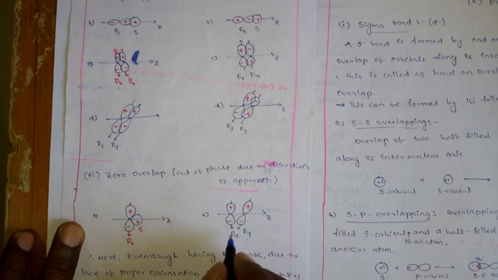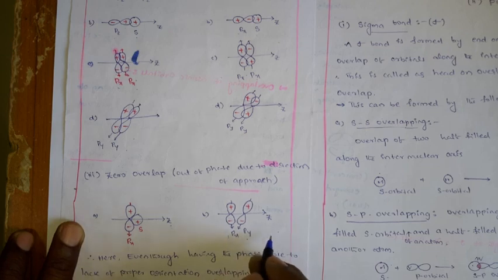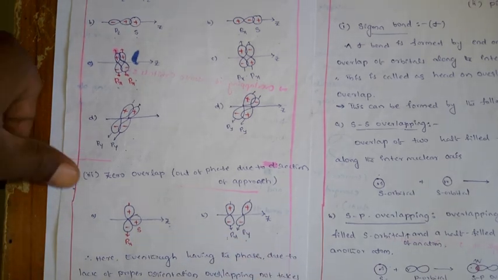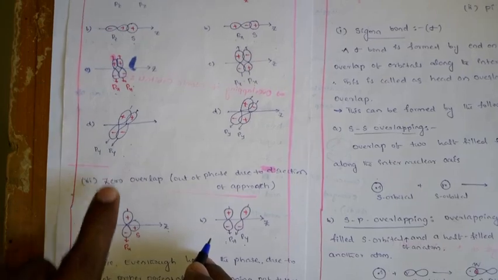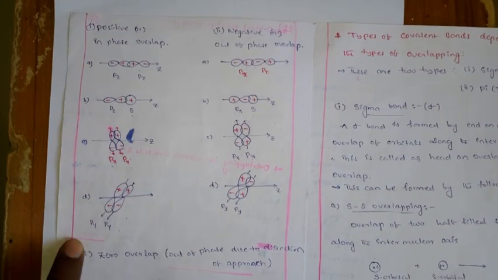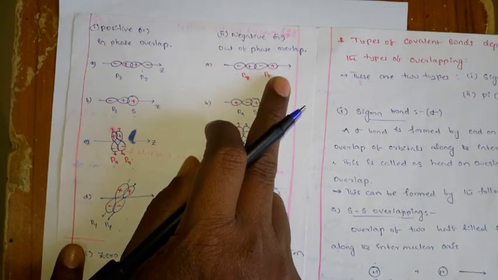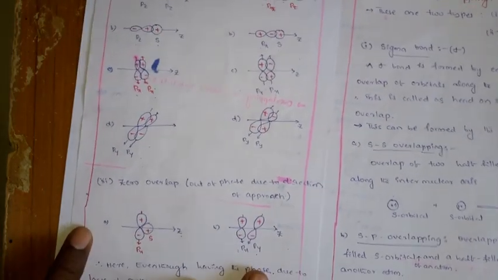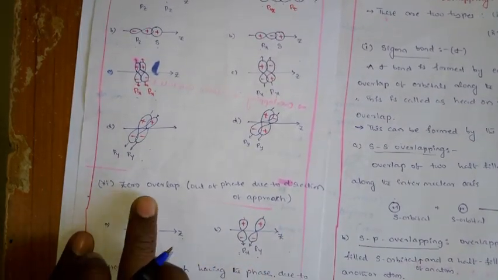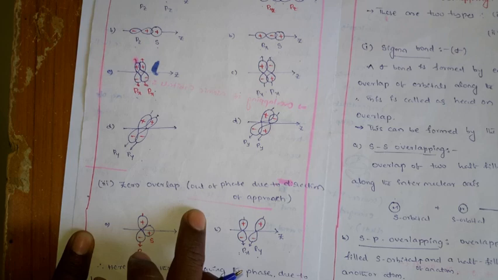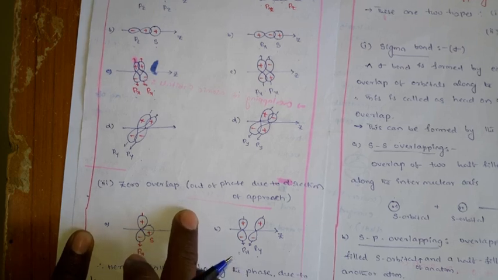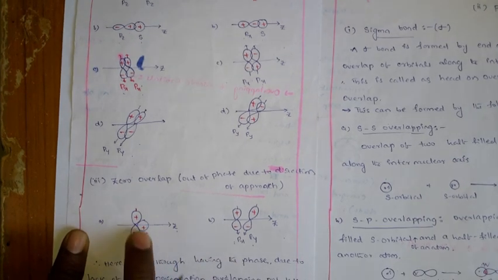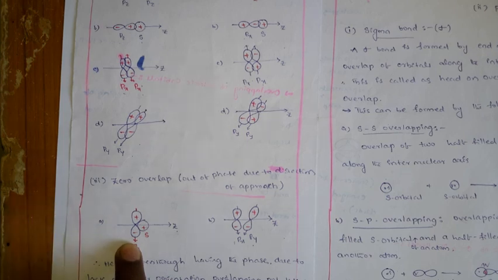They will not overlap. Okay, so this is a type of zero overlapping. Generally in bond formation, the bond can be formed in positive as well as negative overlapping. But with zero overlapping, the bond may not be formed, because here there is no overlapping of atomic orbitals.